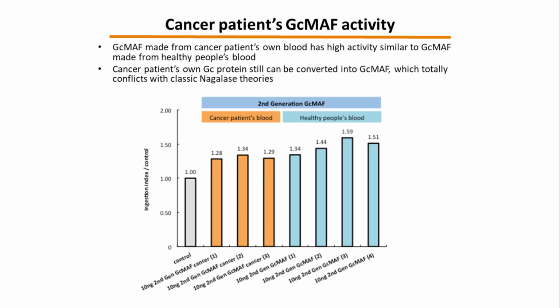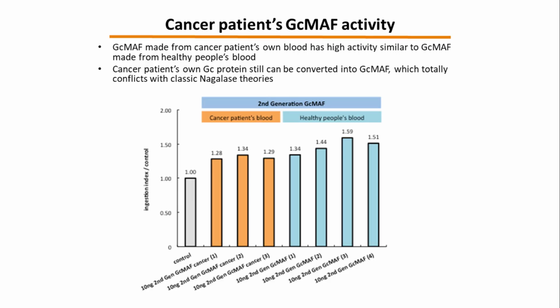This slide shows the activity of GcMAF made from the blood of cancer patients, based on experiments carried out at Tokushima University. The graph demonstrates that GcMAF from cancer patients' blood is almost as active as GcMAF from healthy individuals. This means that even in cancer patients, their own GC protein can still be converted into active GcMAF.